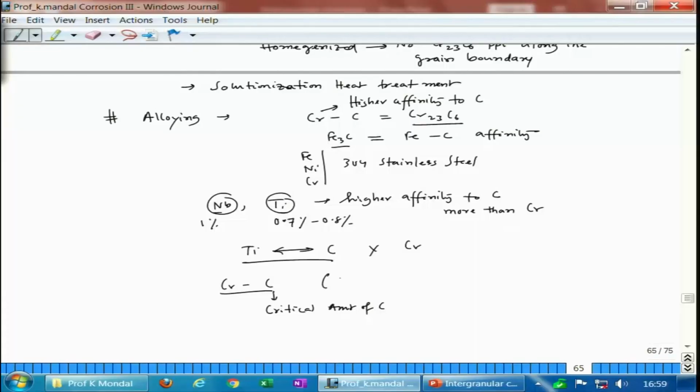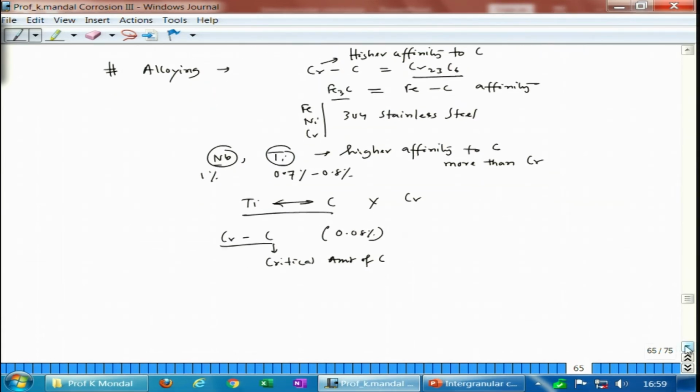So, the time taken would be very, very large. So, it is not a problem in low carbon steel, it is a problem in high carbon steel, where the carbon content is around 0.08 or 0.07%. At that time it crosses the critical carbon content, and that is when chromium carbide forms.